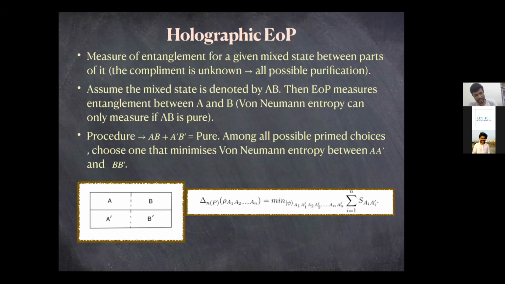So, for each Ai, you measure the entanglement of purification between that Ai and the rest of the system. So if you take A1, you'd have S of A1 A1 prime, and this would mean that A1, A1 prime, and A2 to AN is considered to be your B for that case. And for a multipartite scenario, you would take the sum over all of these choices of Ai, and you would minimize the sum.